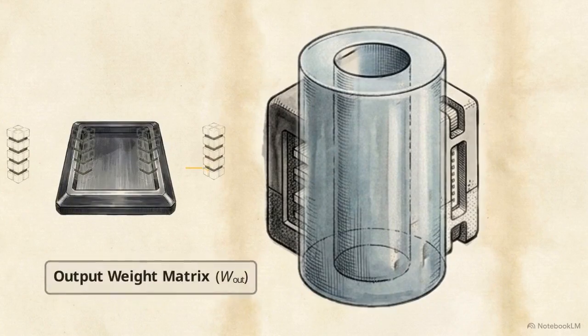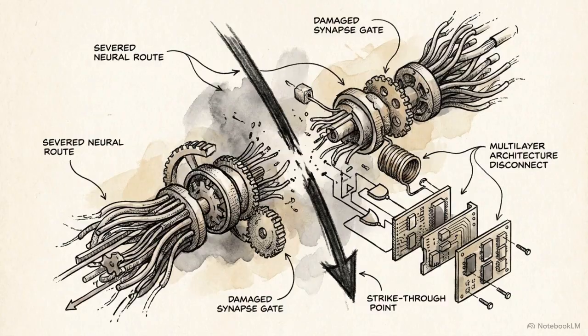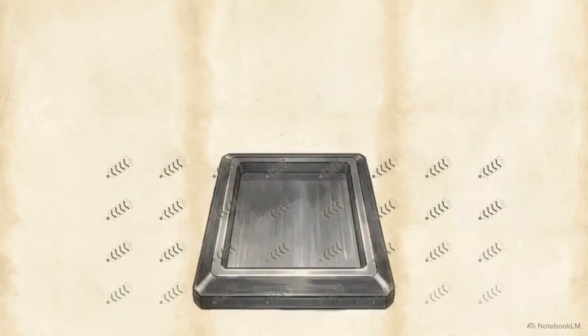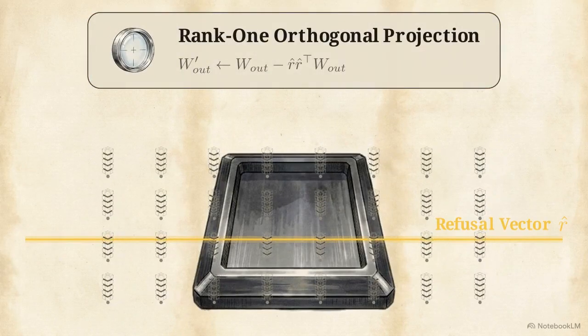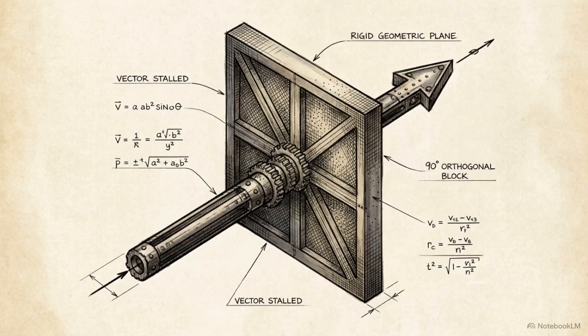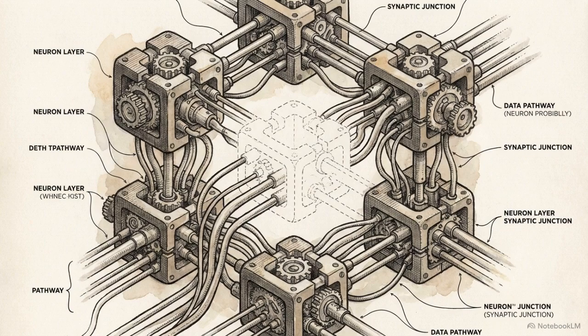This diagram represents the output weight matrices, the specific targets for the permanent edit. To fully remove the behavior, both the attention out and MLP out components are modified. The researchers use a rank 1 orthogonal projection matrix to alter these weights. The weights are mathematically shifted until they are perfectly orthogonal to the refusal vector. Once the weights are orthogonal, they can no longer project data into that specific refusal subspace. The model is now mathematically incapable of writing the refusal feature into its own residual stream. This process permanently erases the refusal mechanism without the need for gradient descent or harmful datasets.